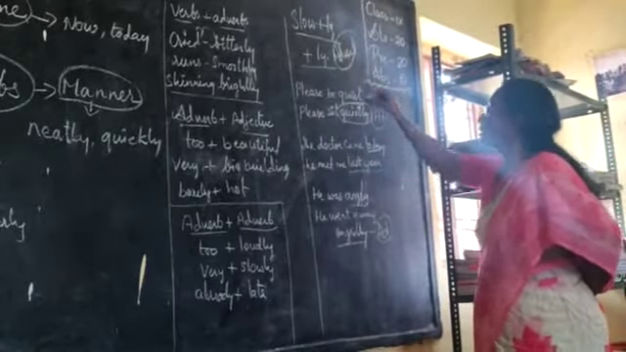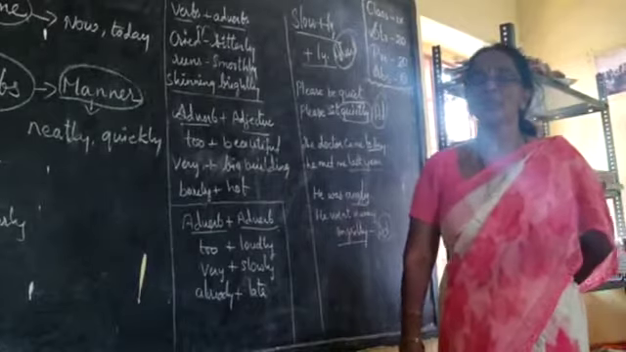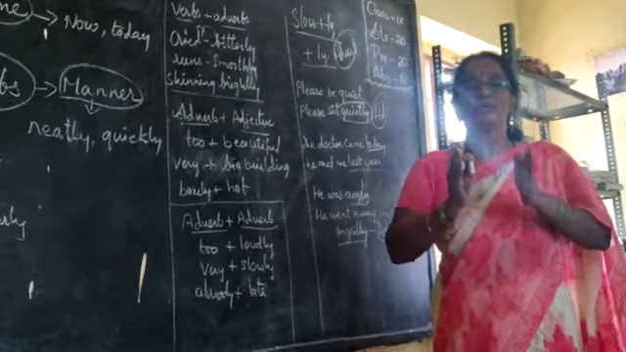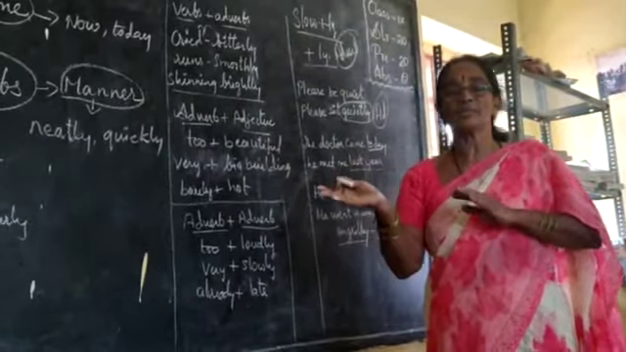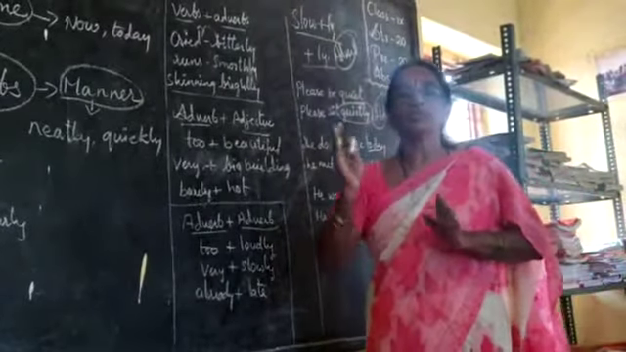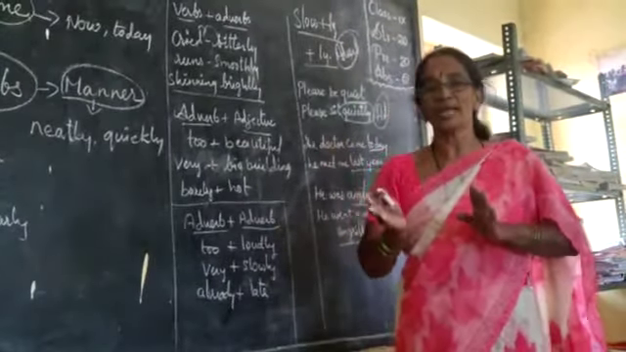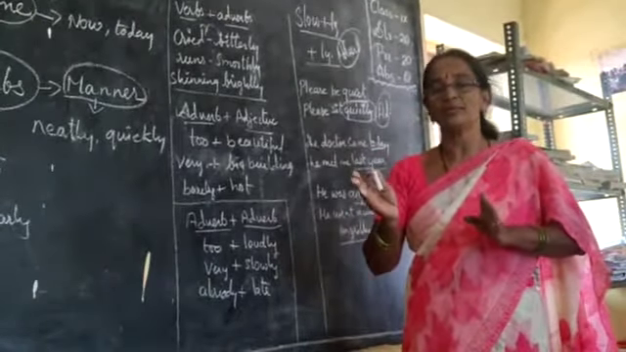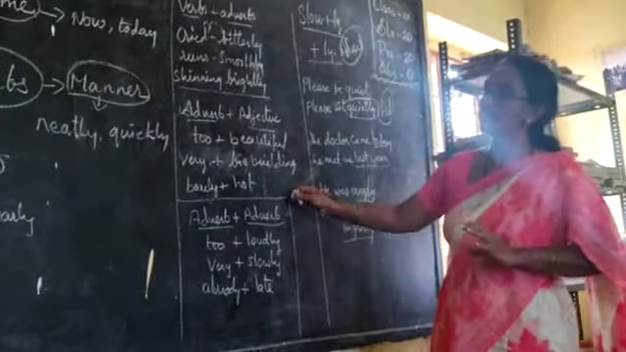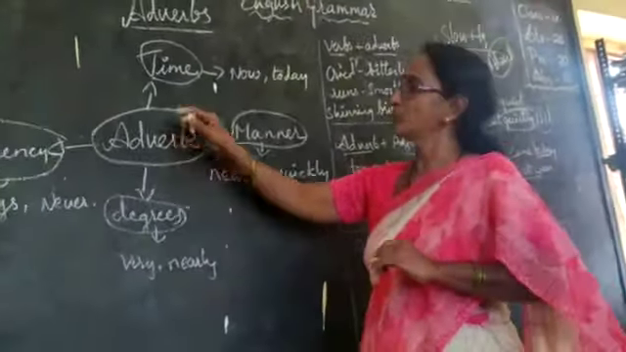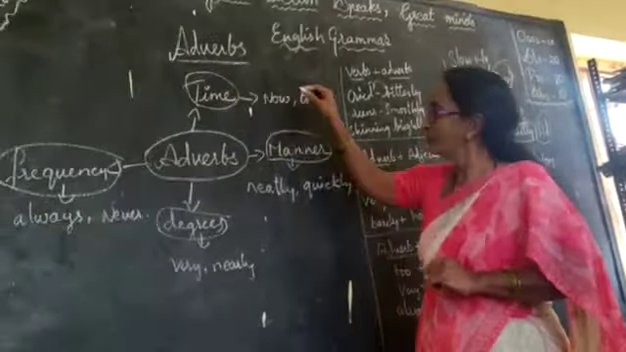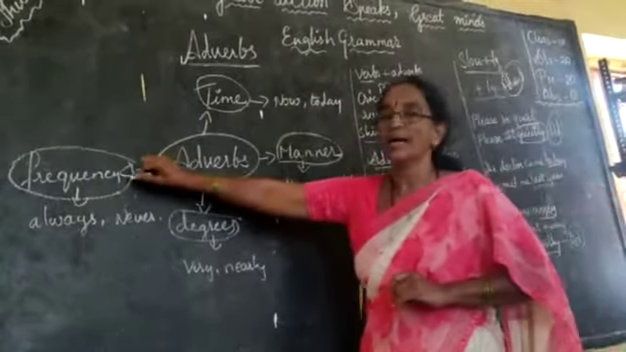So adverbs are very important, but you must keep in mind that when we add ly to a verb, it becomes an adverb. When we add ly to any adjective, it becomes an adverb. So verb plus adverb, adjective plus adverb, and adverb plus adverb. This is the important thing you have to keep in mind, children. And once again, let me tell you, there are four forms of adverbs mentioned: time, manner, degree, and frequency.